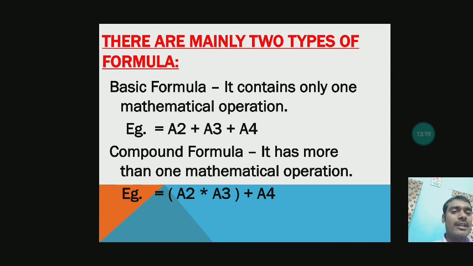So cell A2 is multiplied with cell A3, then bracket close, plus A4. So I have used both the addition sign and the multiplication sign. It means I have used two mathematical operators. So a compound formula can have more than one mathematical operation.